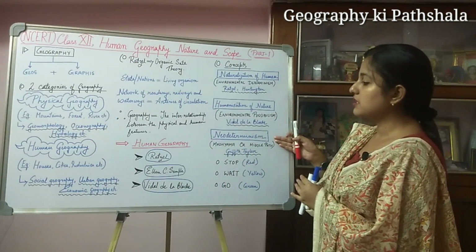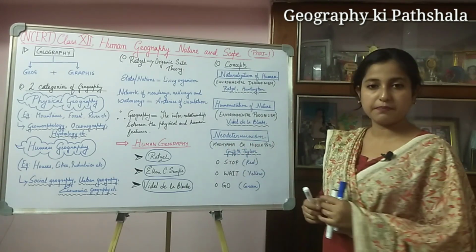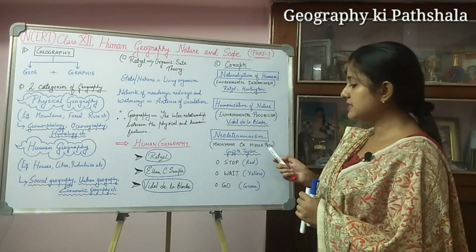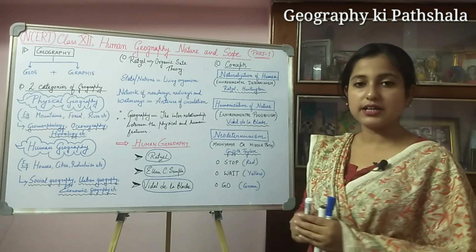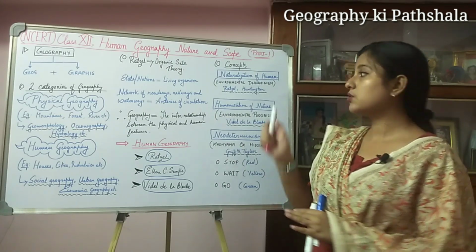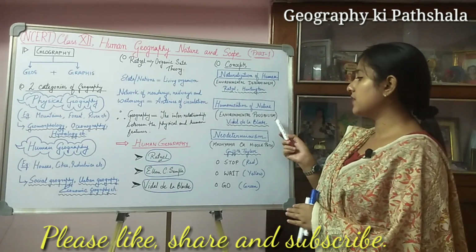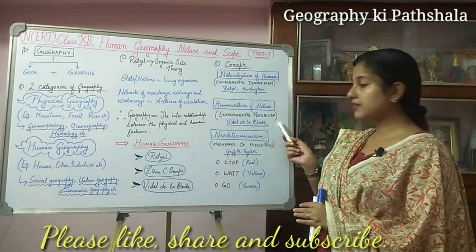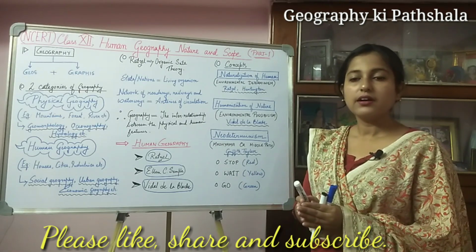Next comes neo-determinism, which is Madhyama or the middle path, given by Griffith Taylor. Griffith Taylor mentioned that there is neither absolute environmental determinism nor absolute environmental possibilism. That means he is talking about a middle way, right?